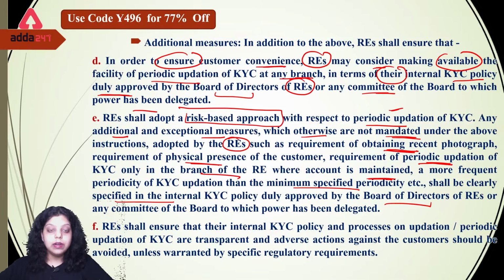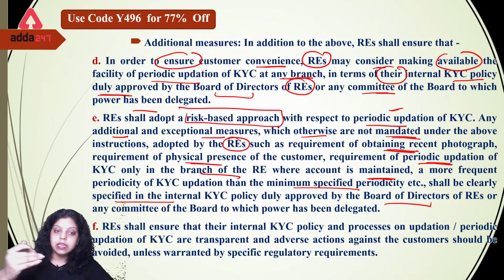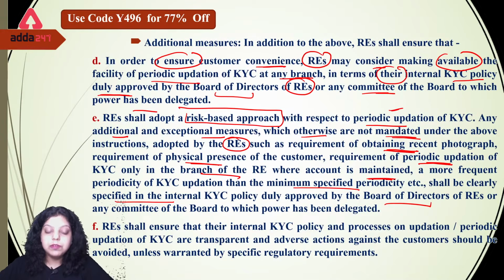So it has said that the regulated entity shall adopt a risk-based approach with respect to periodic updation of KYC, as we have already discussed, with the 10 years, 8 years and 2 years conditions. After that it says that any additional or exceptional measures which are not mandated under the above instructions given by RBI, but adopted by the regulated entities, such as the requirement of obtaining a recent photograph, the requirement of physical presence of the customer in the branch, or the requirement of periodic updation of the KYC only in the branch of the regulated entity. So these are the conditions which were mentioned.